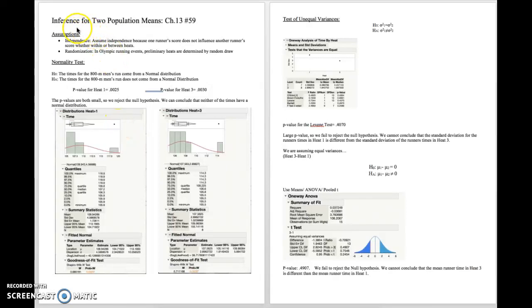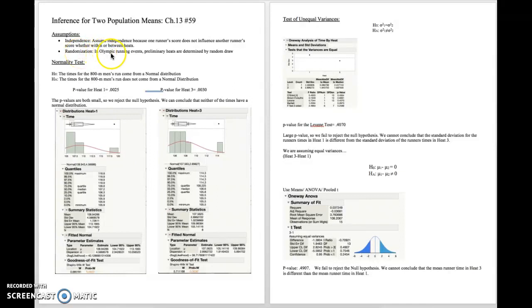Today we're going to be going over an inference for two population means. We're going to start off with our assumptions. Our independence assumption is that we assume independence because one runner's score does not influence another runner's score, whether it's within or between heats.